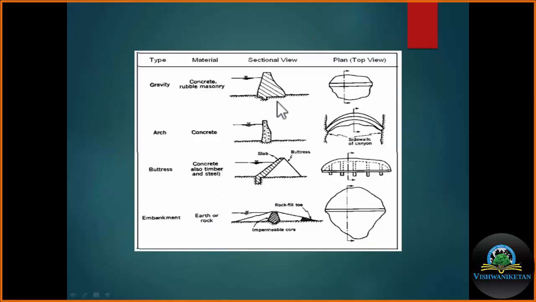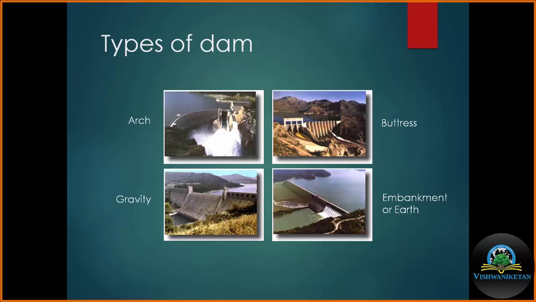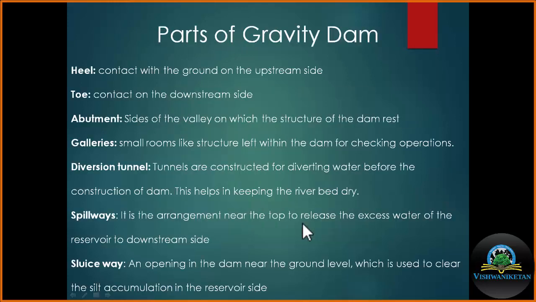This is the cross section of the gravity dam, arch dam, buttress dam and the embankment dam. Again a picture of the four types of dam: arch dam, buttress dam, gravity dam and embankment dam. Now, for all practical purposes, I am taking the example of the gravity dam.